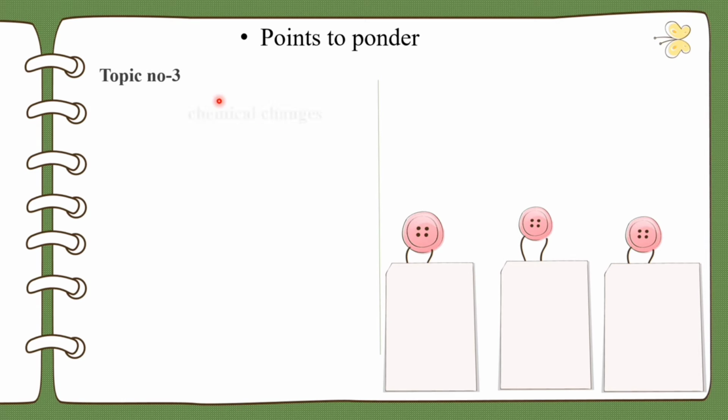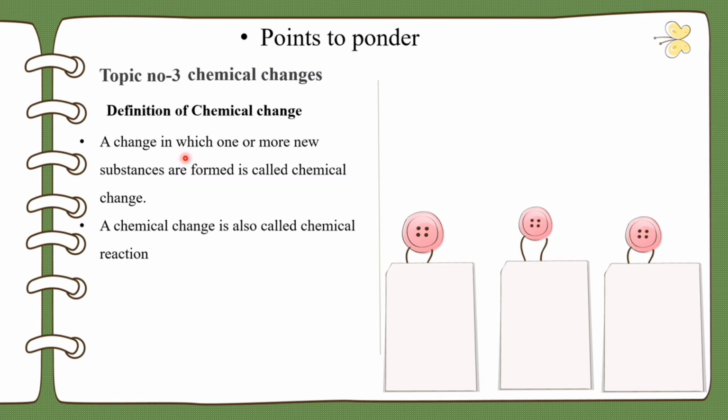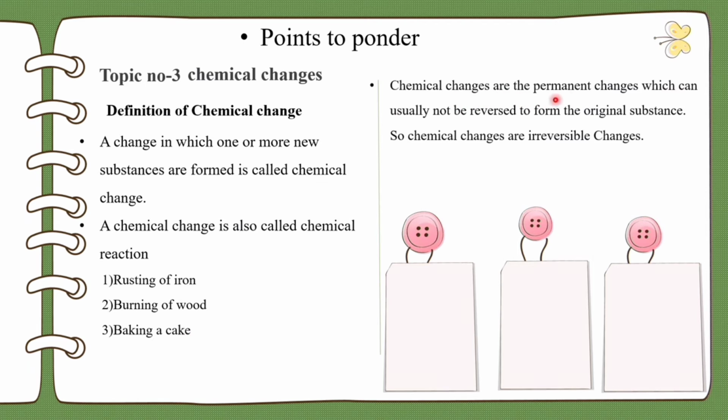Topic number 3, chemical changes. What are chemical changes? Definition of chemical change: a change in which one or more new substances are formed is called a chemical change. A chemical change is also called a chemical reaction. Example: rusting of iron, burning of wood, baking a cake. Chemical changes are permanent changes which usually cannot be reversed to form the original substance. So chemical changes are irreversible changes.